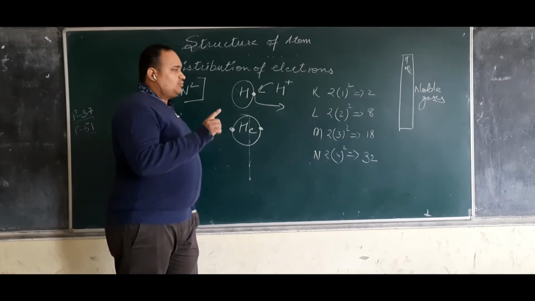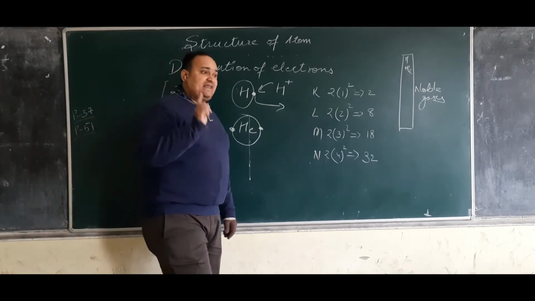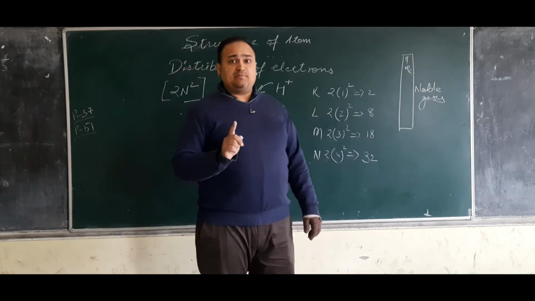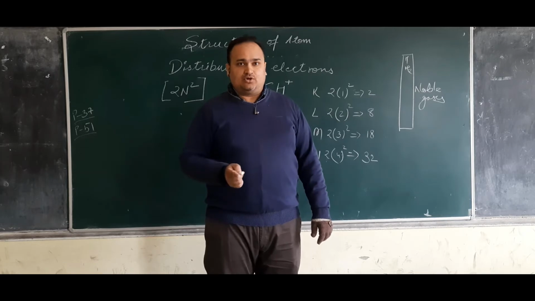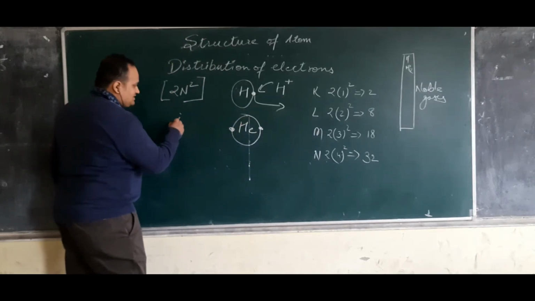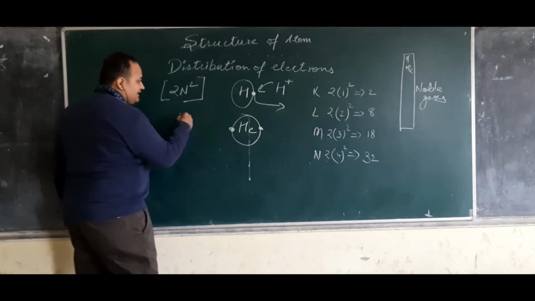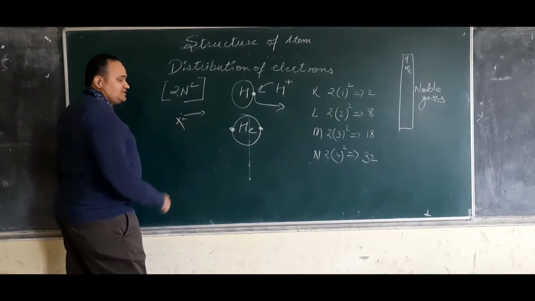So here I should tell you one thing. Whenever an element or an atom loses electron, suppose this is X element, it gave electron or it lost electron, it will become positive.